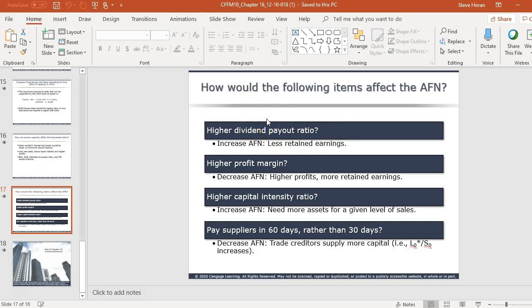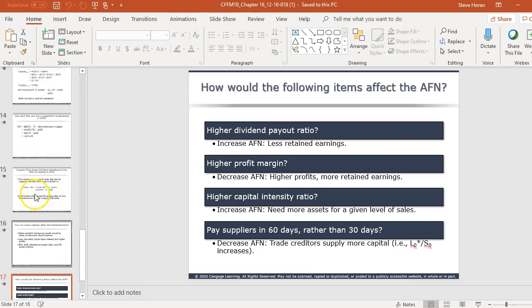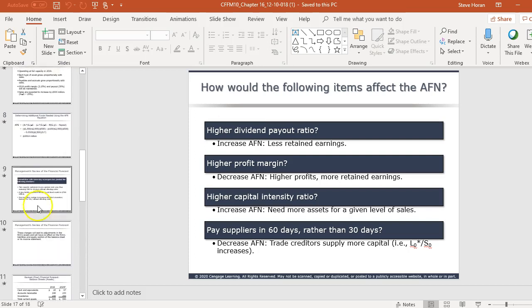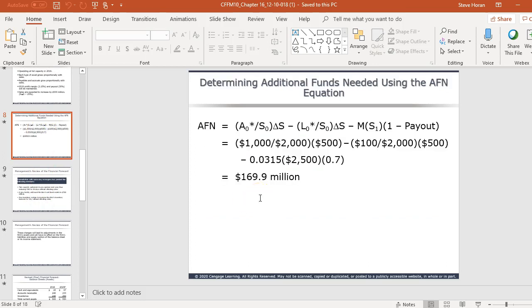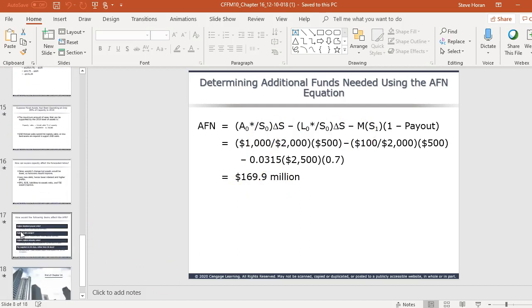So then they pose some questions and say, if this, then what? Basically, if this happens, then what happens to the AFN equation? So remember the way the AFN equation works, let me go back to where it was. Right here is the asset section first. As sales grow, we need more property, plant, and equipment assets. We subtract from that the increase in liabilities and the increase in retained earnings. So the higher the second two amounts are, the lower the AFN becomes. So just keep that in mind. We'll go back and look at the what-ifs.